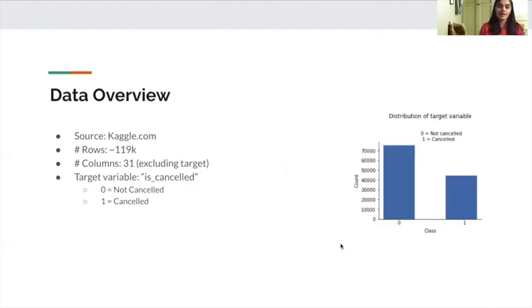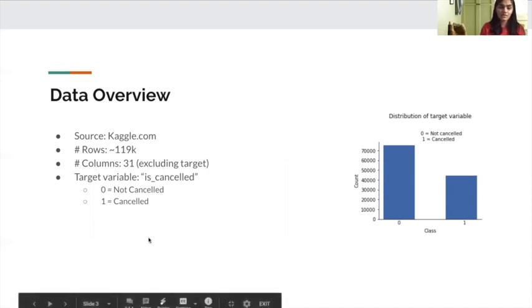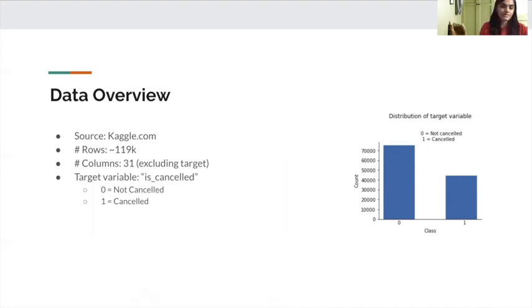To address this problem, I used a dataset available from Kaggle.com. It was a fairly large dataset with around 119,000 rows and 31 columns excluding the target variable. The target variable is cancelled was a binary variable wherein 0 represented that the booking was not cancelled and 1 represented that the booking was cancelled. The distribution of the target variable, as can be seen from the graph on the right, was a bit imbalanced, wherein the number of cancellations were far lesser than the number of non cancellations.